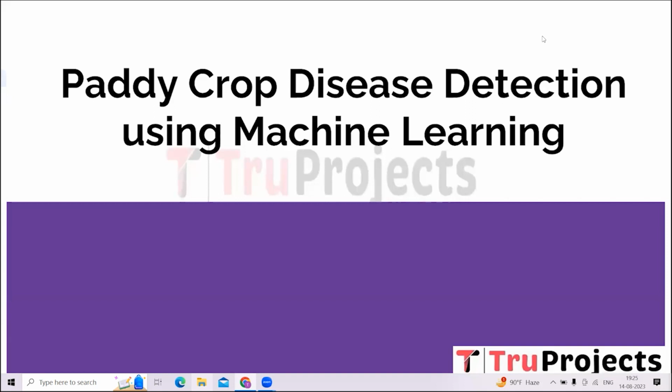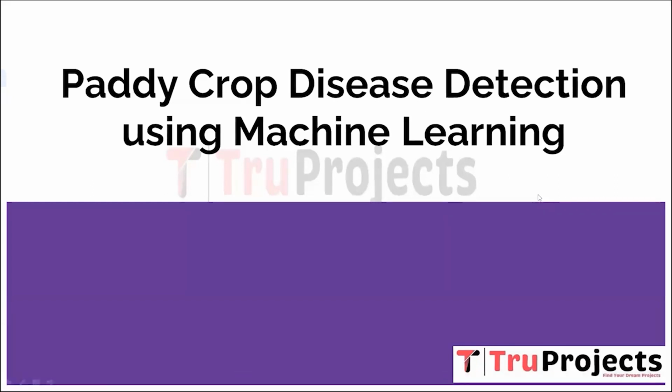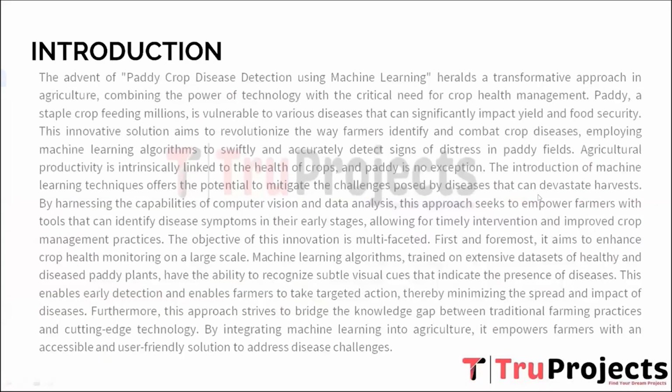In this video, we are going to explain about a project titled Paddy Crop Disease Detection using Machine Learning. So now coming to the introduction part, Paddy Crop Disease Detection using Machine Learning represents a pioneering step towards a more resilient and sustainable agricultural sector. By fusing technology with agricultural practices, this innovation promises to bolster food security, increase yields, and empower farmers with the tools needed to safeguard their livelihoods.